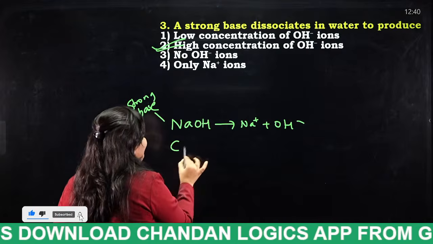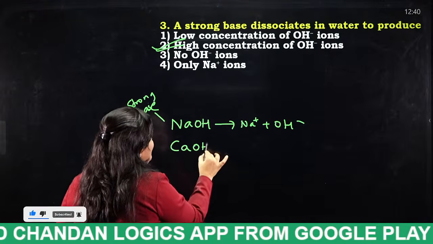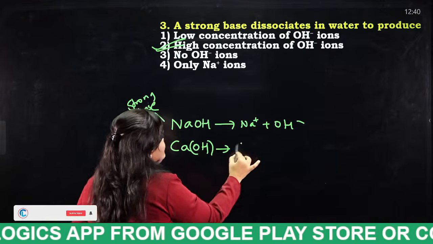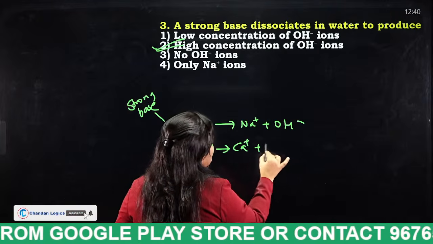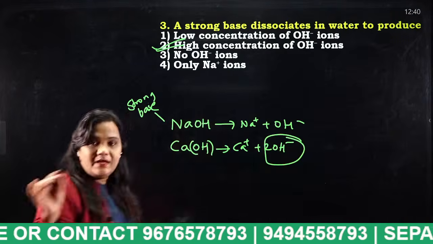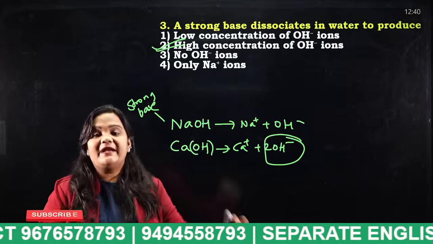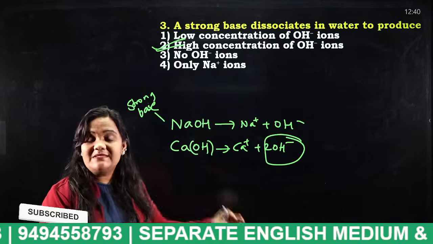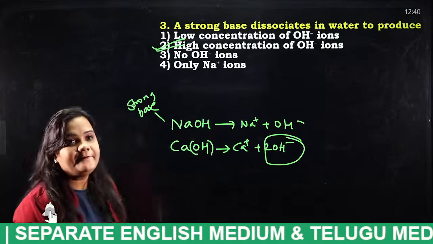In a similar way, calcium hydroxide gives Ca 2+ and 2OH minus. The concentration of OH is lower, so this is not a strong base, it is a weak base. Okay, next.